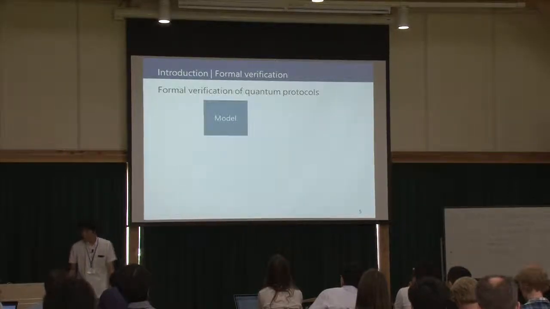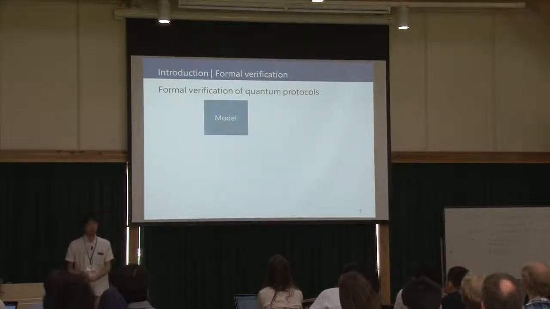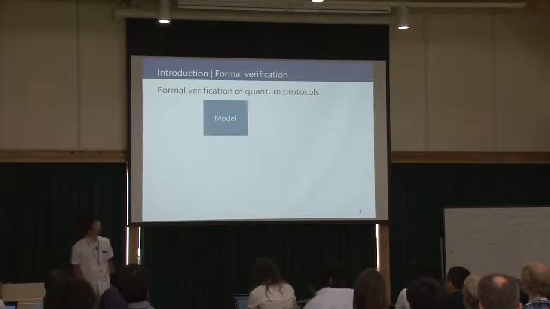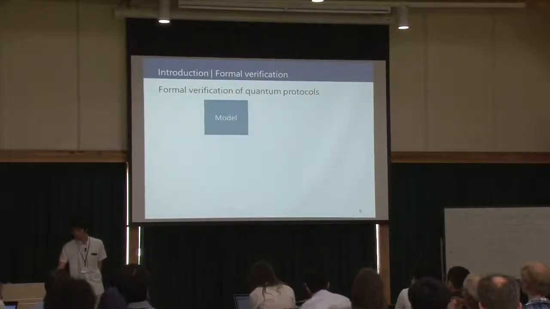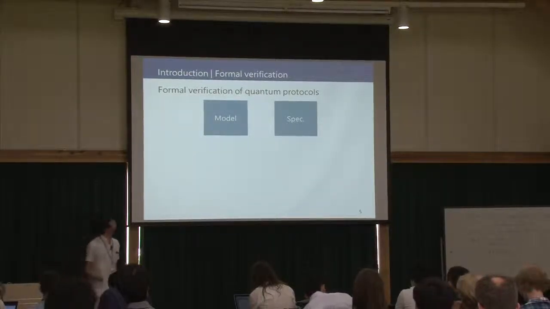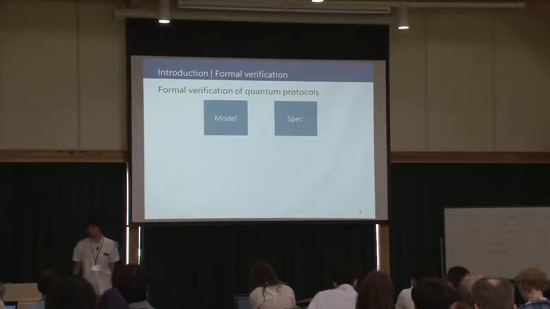So, how do we prove the correctness of protocols using quantum process calculus? First, we write a process which models the protocol by using the language of quantum process calculus. Second, we define the specification of the protocol and write it down in the quantum process calculus.